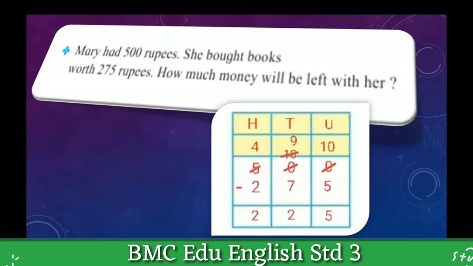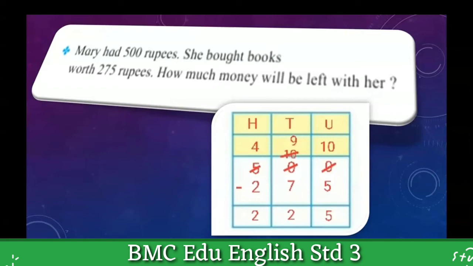Now what we have to find out is how much money will be left with her. I will read this question again for you. While reading, you should be careful. After that only you can solve such kind of word problem very easily.